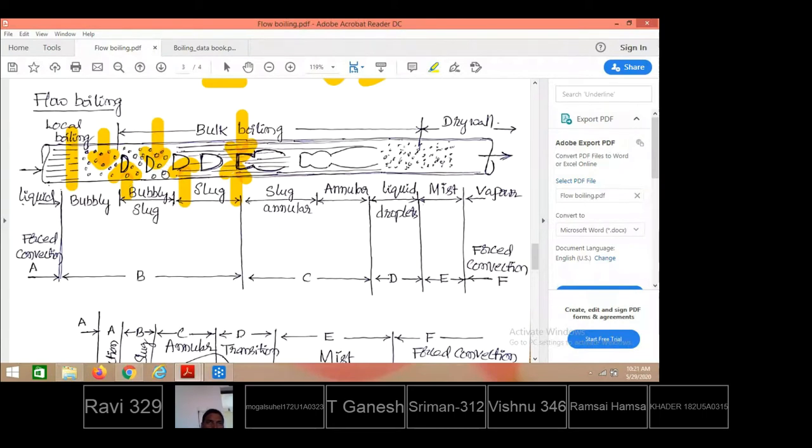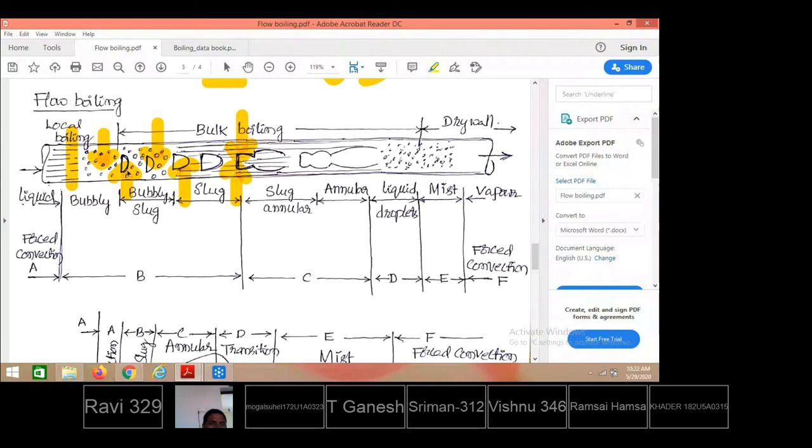and one bubble mixes with another bubble, and the size of the bubbles keeps on increasing. We call the bigger bubbles formed slugs. And not all bubbles are converted to slugs. A slug is nothing but a big bubble formed there. In the previous case, smaller bubbles are formed.